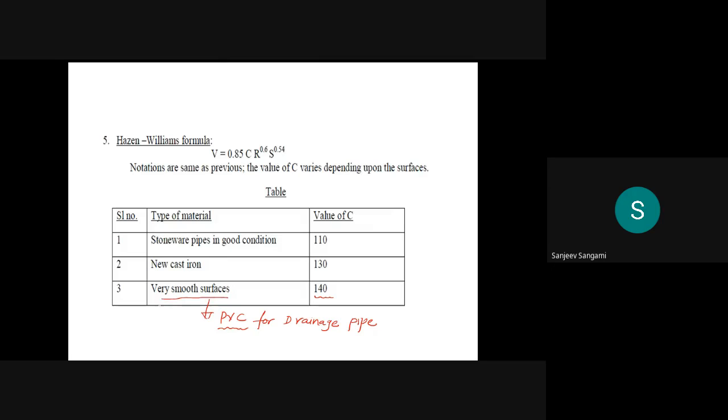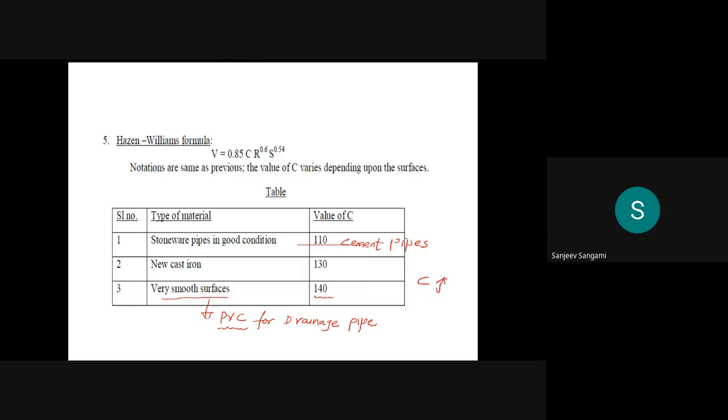Suppose it is cast iron or we are using cement pipes, then you can use this. So as the smoothness of the surface goes on increasing, your C value also goes on increasing.